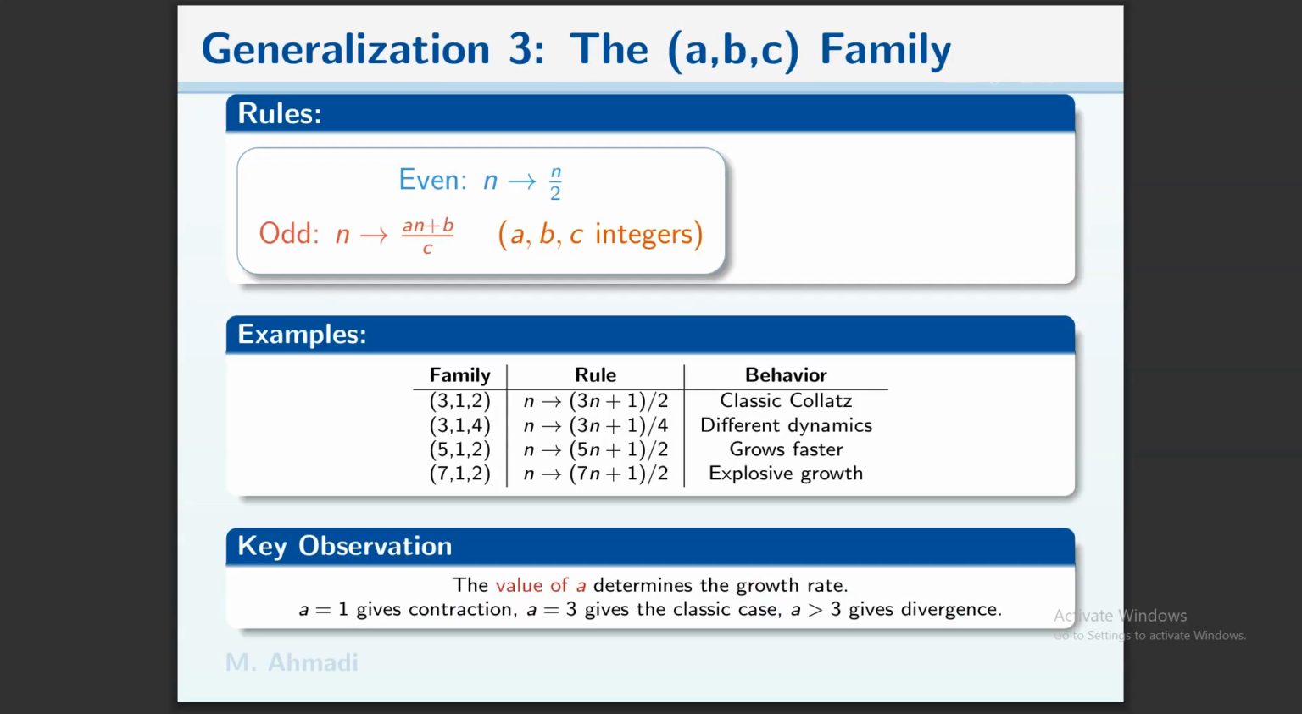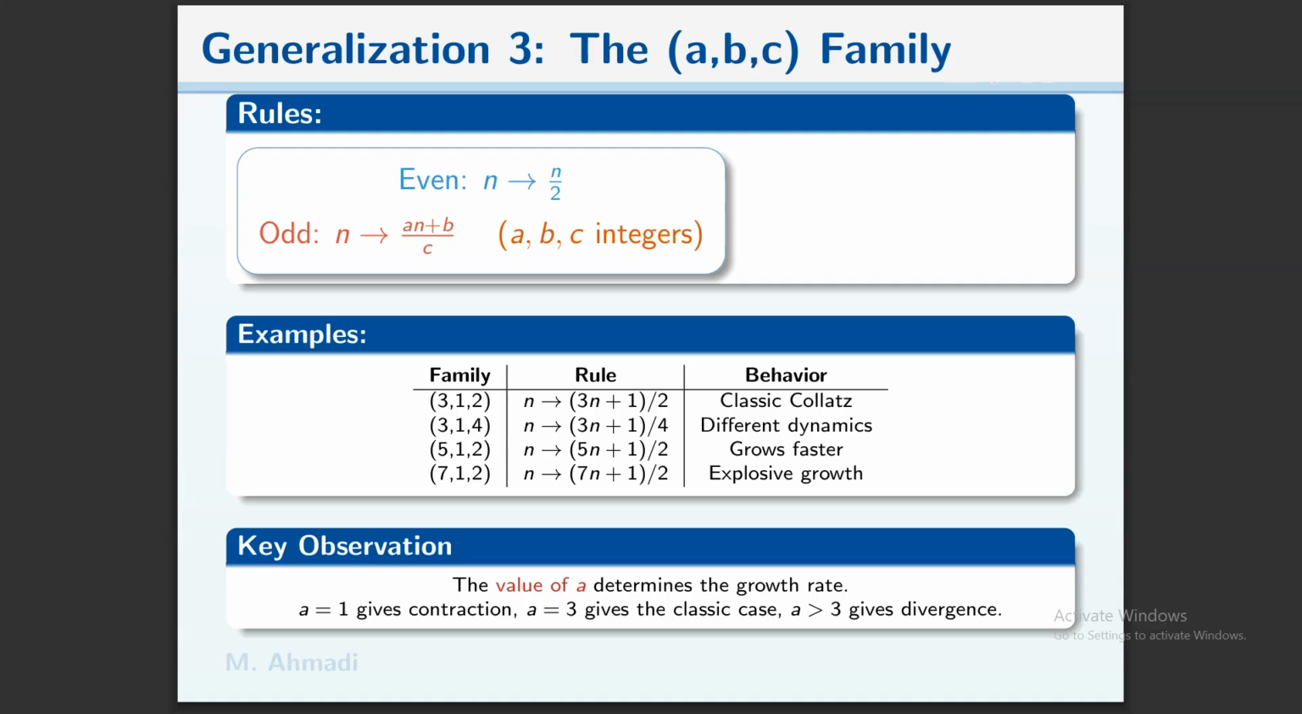Okay. And the second generalization is the ABC family. In the ABC family, for the even case, the result is n over 2. And for the odd case, the result is an plus b over c. A, B, and C are integers. Also, we have some examples for these families.